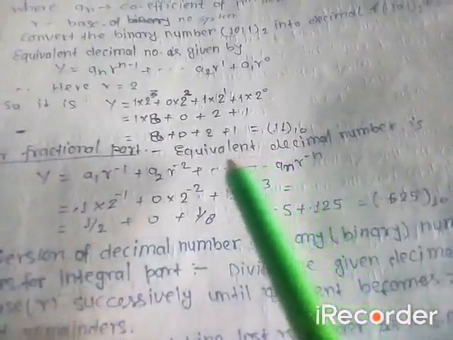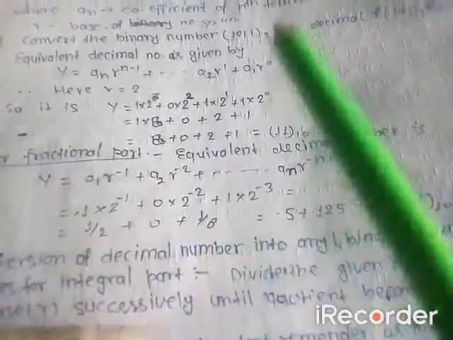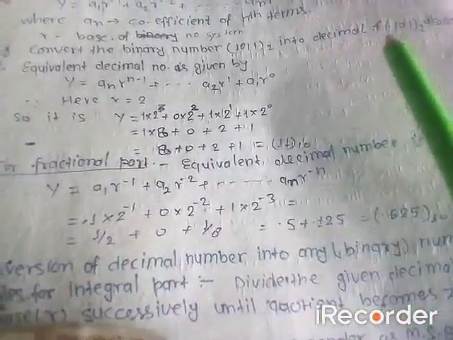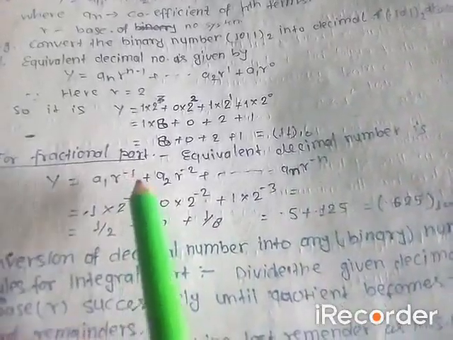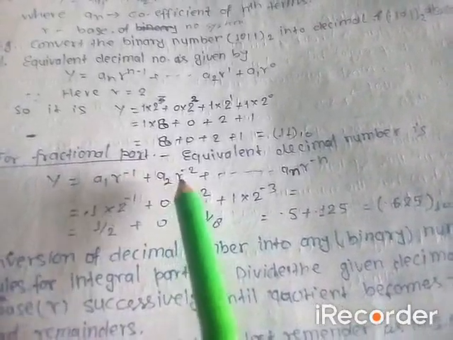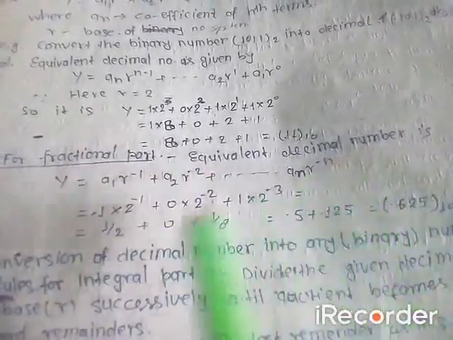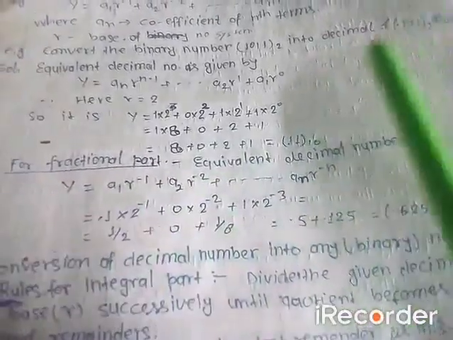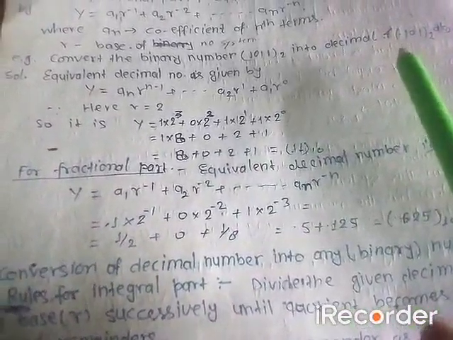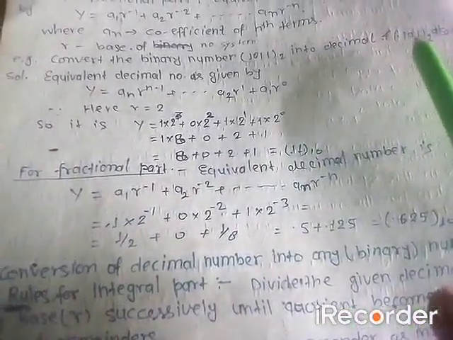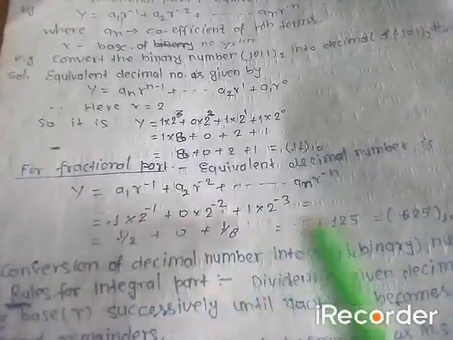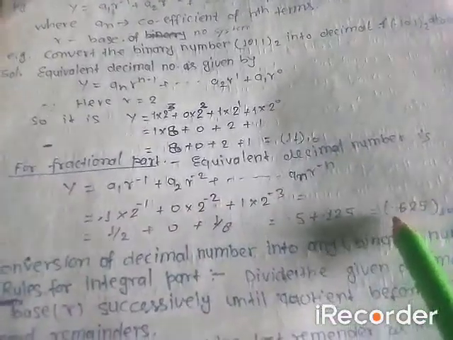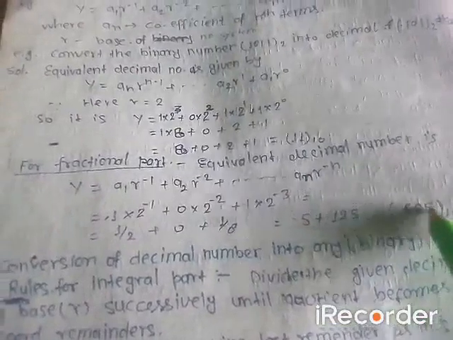Now let us see the fractional part. The fractional part is 0.101. The formula is a1 r raised to the power minus 1 plus a2 r raised to the power minus 2, and so on. Put the values here the same way. This is a1, this is a2, this is a3. Putting the values here and after calculating, the equivalent decimal number is 0.625.